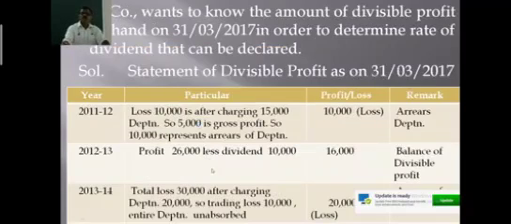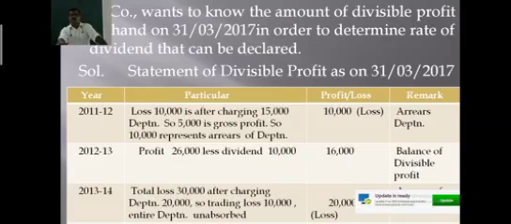Therefore, the total loss of 30,000 is after charging depreciation of 20,000, so there is a trading loss of 10,000 in that year.